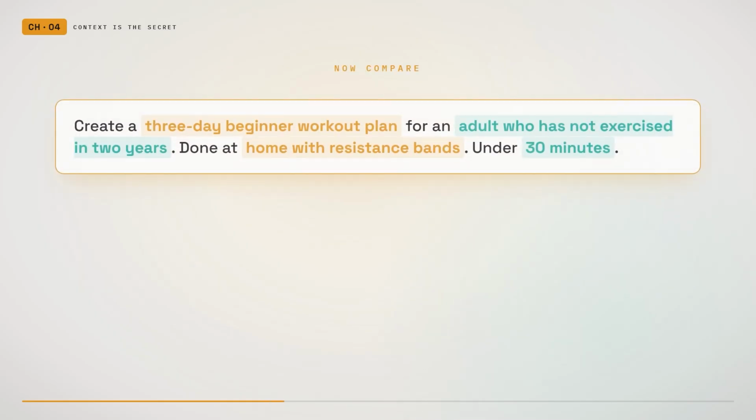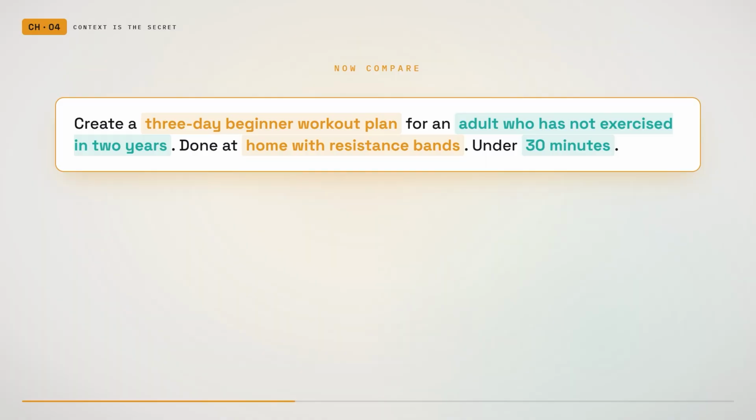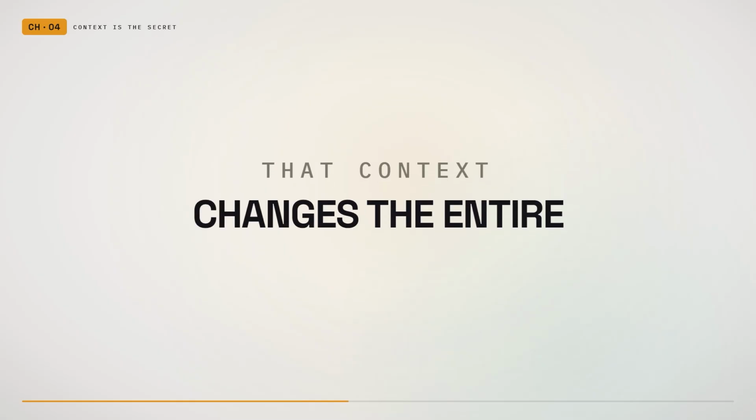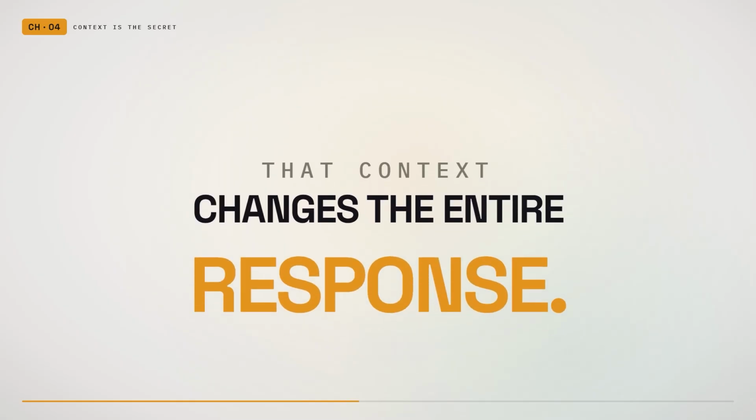Now compare it with this. Create a 3-day beginner workout plan for an adult who has not exercised in 2 years. The workouts will be done at home with resistance bands and should take no longer than 30 minutes. That context changes the entire response.